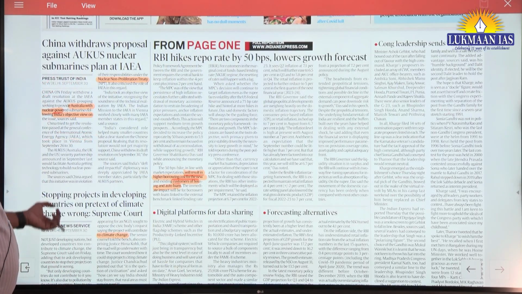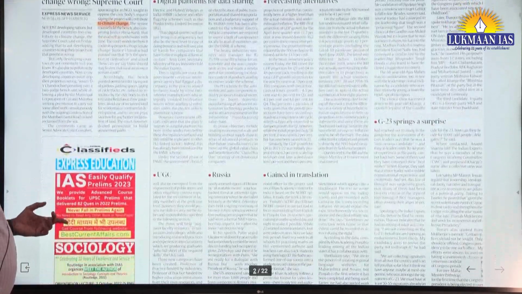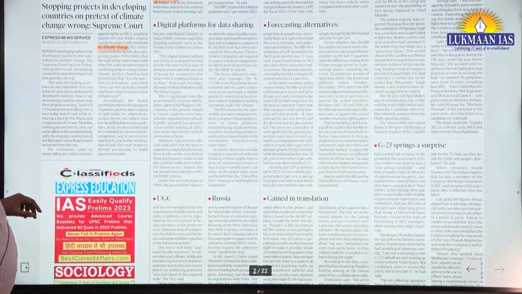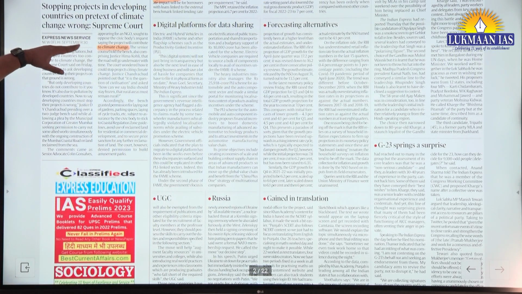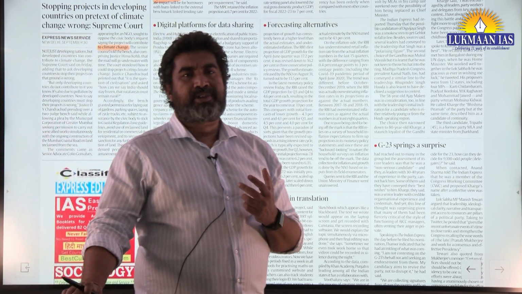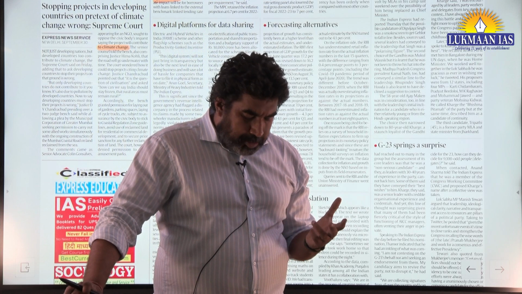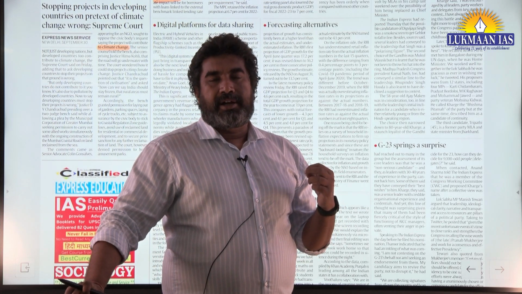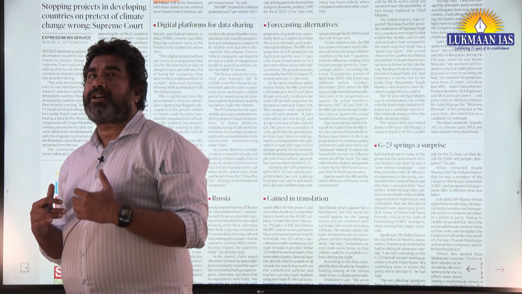Now the other news, which is again important vis-a-vis mains preparation, is about stopping projects. See, this is what developing countries face: projects being stopped on the pretext of climate change. There are so many projects in India, particularly hydel power projects or nuclear reactor projects, which are being stuck.